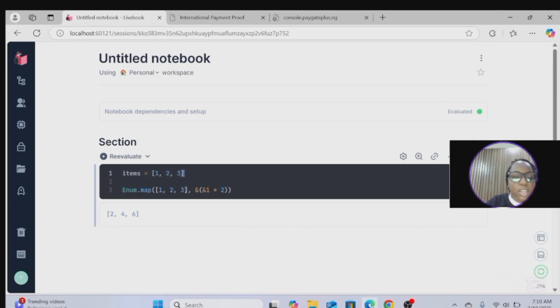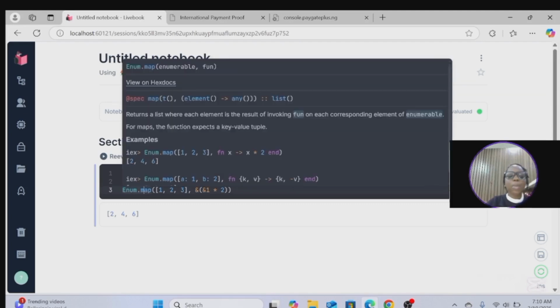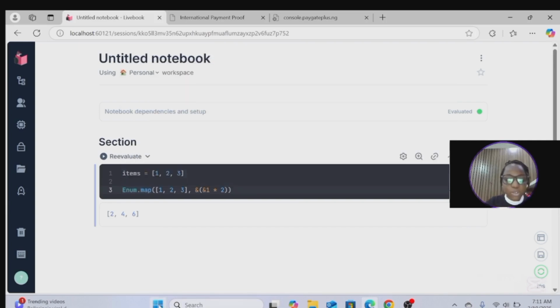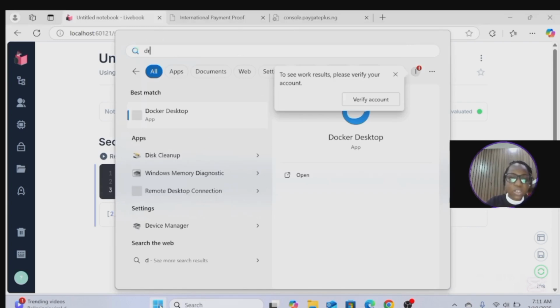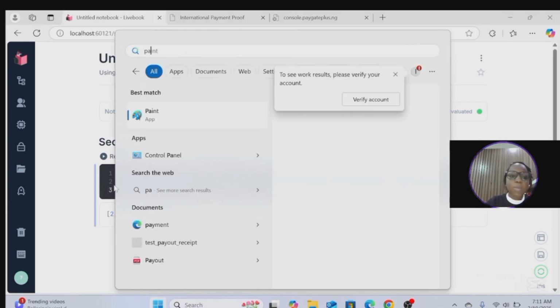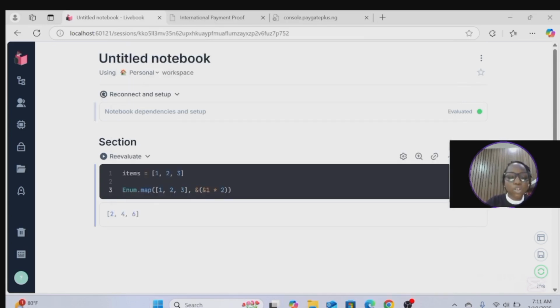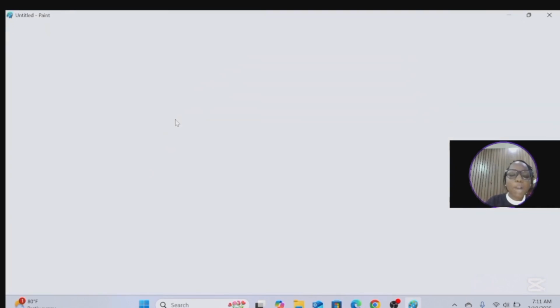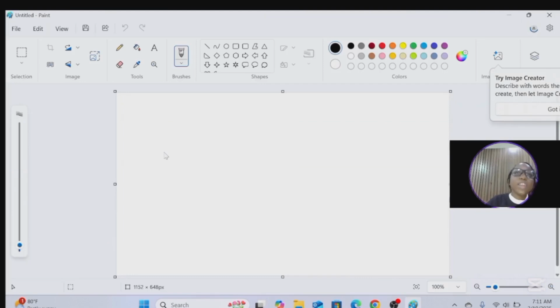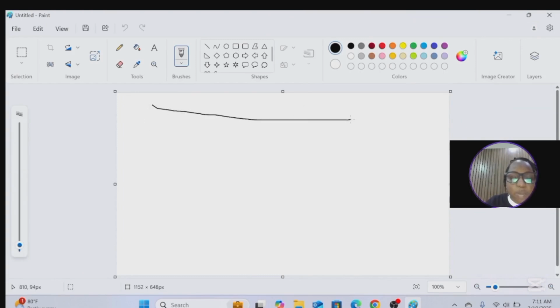Now we're trying to use map. When we talk about map, we're not talking about the word map, no, we're talking about mapping something. When you're mapping something, what are you trying to do? Even with the word map, you're trying to find a location. You're saying there's a point 1, a point 2, and a point 3. That's in a sense what a map does. A map takes you from one location to another. So if I'm going from Lagos and I want to visit Abuja, there are various routes, and this is a map now.